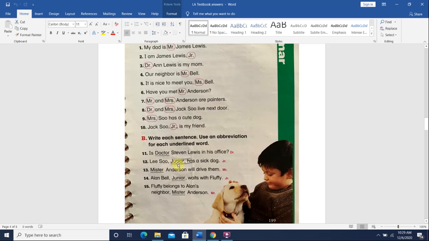Lee Sue Jr. has a sick dog. Junior, capital J, small r, and then period, and this is Junior. Mr. We take capital M and small r and then period. This is the abbreviation for Mr. Alan Bell Jr. waits with Fluffy. So Junior again, take the capital J and small r and put a period. Fluffy belongs to Alan's neighbor, Mr. Anderson. Capital M, small r, and period.